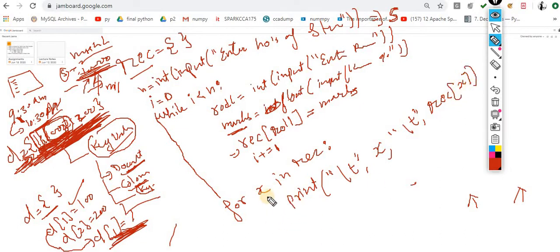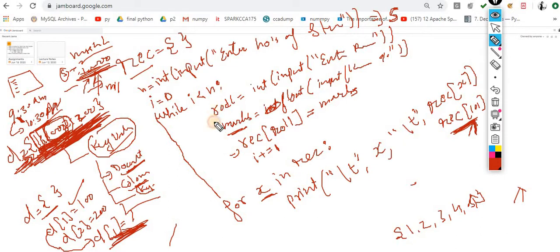If I simply print x, what will happen? It will give me all the keys. Let's suppose you enter keys 1, 2, 3, 4, 5, so it will give you all the keys. With the help of this key, I am passing the key in here. In the first case, what exactly happened? Let's suppose you enter roll number 101, it will now give you the value for 101.